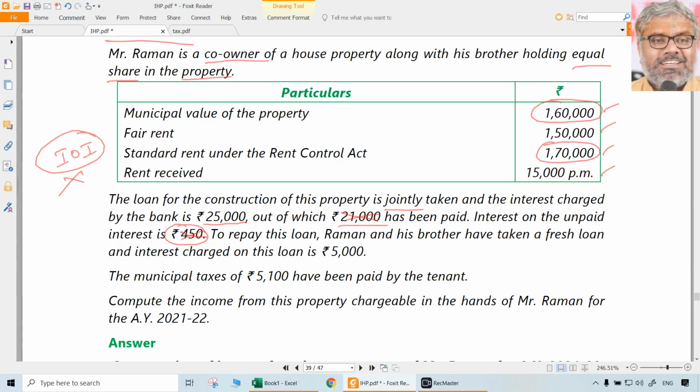But to repay this loan, Raman and his brother have taken a fresh loan and interest charged on that loan is 5,000. That is allowed as deduction. So when a loan is taken freshly to repay the old loan, just loan got replaced, that is also interest. So definitely that will be allowed as deduction. So what is the interest deduction here allowed under 24B? That comes to 25 plus 5, 30,000. Of course, half of that only will be for Raman.